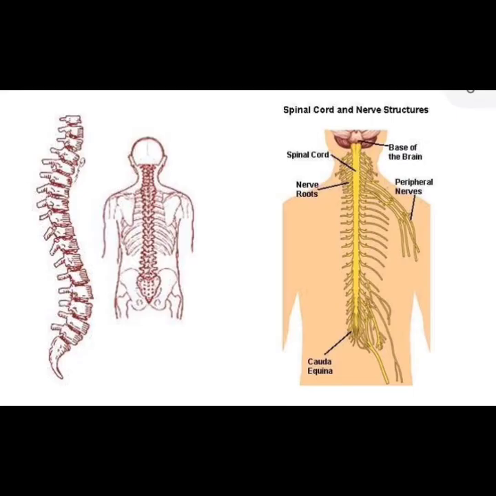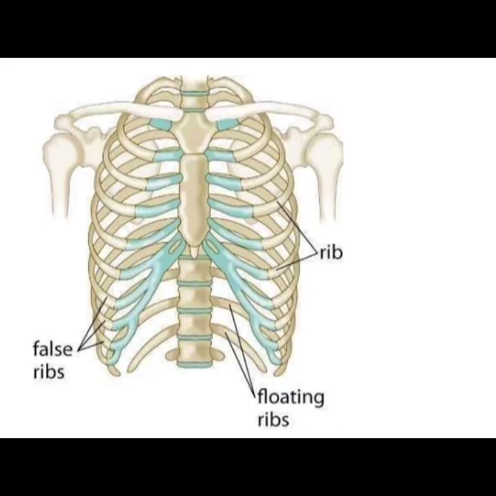Next one is the backbone. The backbone surrounds and protects the spinal cord. The spine runs from the base of the skull to the pelvis. It serves as a pillar to support the body's weight and to protect the spinal cord. There are three neutral curves in the spine that give it an S shape when viewed from the side.